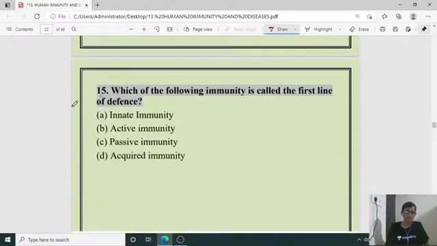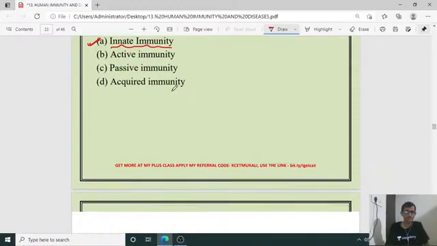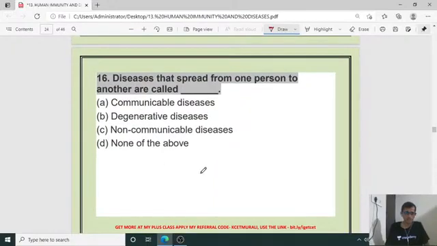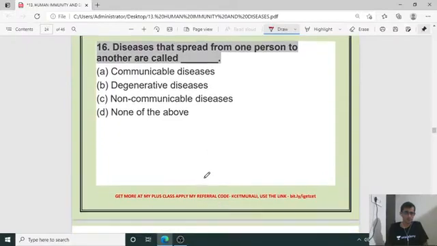Next, 15th question. Which of the following immunity is called the first line defense? It is the innate immunity, which is present in the body, and by birth we have that immunity. Next, this was about human immunity, the first part of the questions. The second part of the questions is related to diseases. Today's topic is human immunity and disease. So in the first 15 questions I covered human immunity. Now I am moving towards human disease.